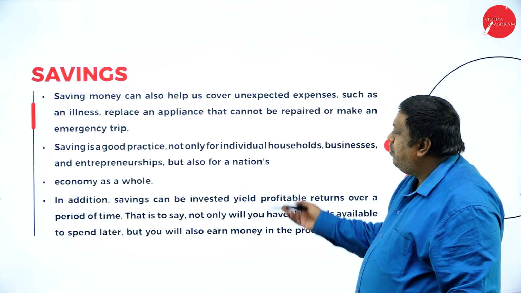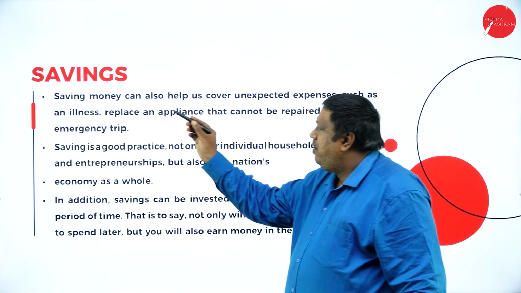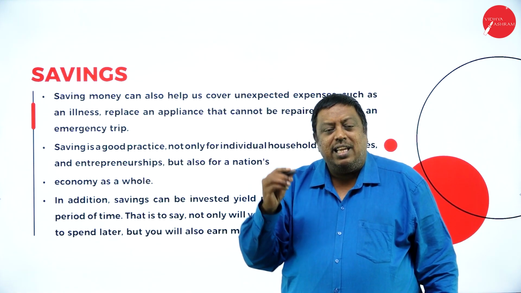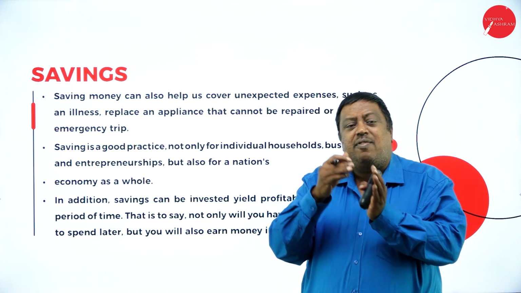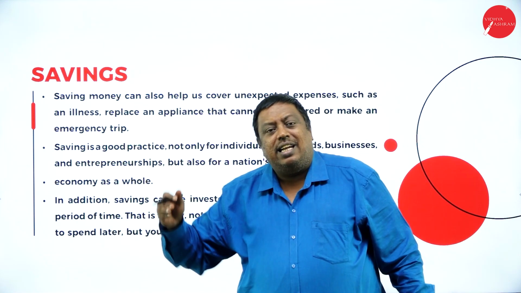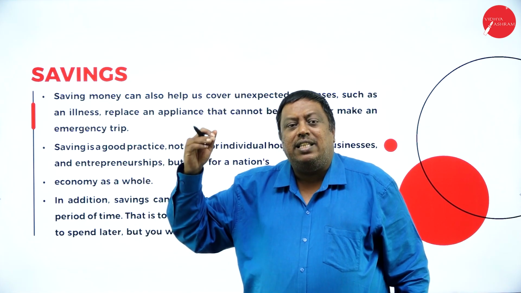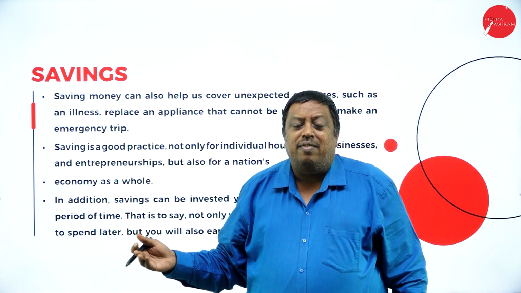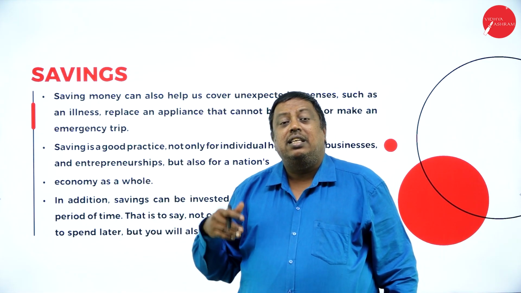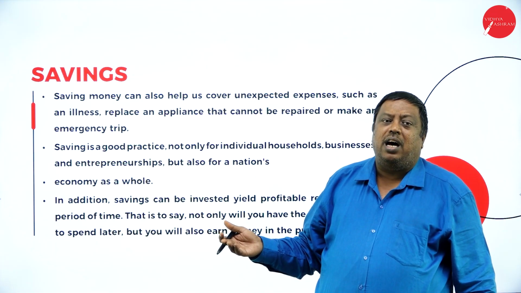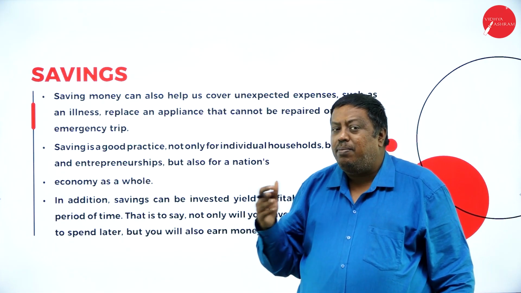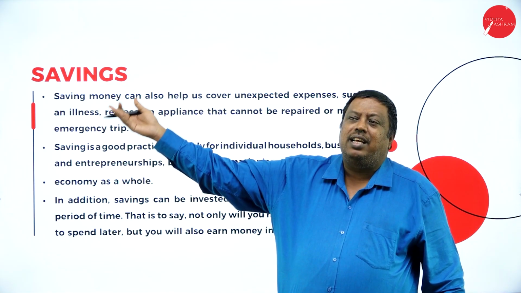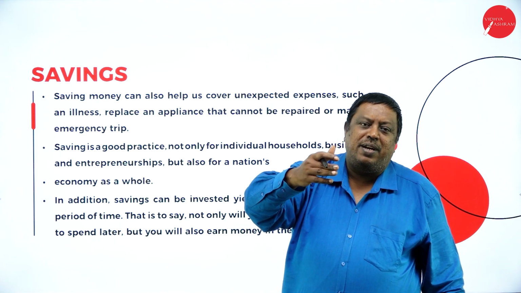The next concept is that saving money can also help us. Already I said, if I save money from this age, then definitely this money will support me when I am above 60 years and not in a position to earn income from outside. I should not depend on other people. If I'm not well, the amount I've saved can be used for my medical expenditure.